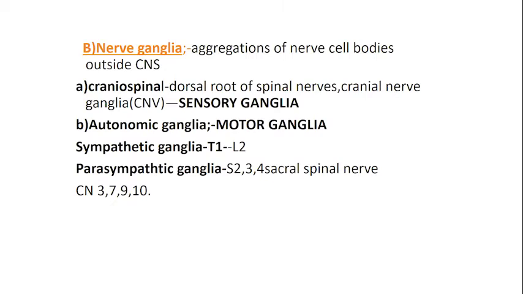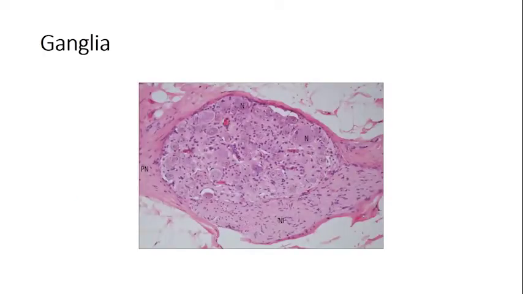So the basic components of the peripheral nervous system are the nerve fibers, the nerves, of which there are two types, the cranial and the spinal nerves, and then the nerve ganglia, which are both motor and sensory. The craniospinal ganglia are in relation with the sensory portion, the dorsal root of the spinal nerves, and certain cranial nerves. Then you have the autonomic ganglia, which are the motor component. If you see this picture of a ganglion, outside is the connective tissue, and there is a collection of nerve cell bodies which forms the ganglion.